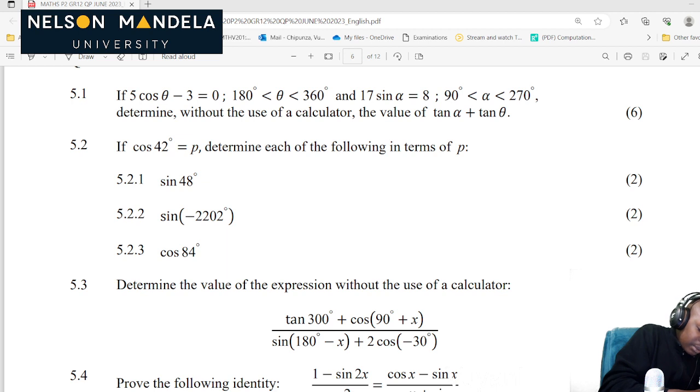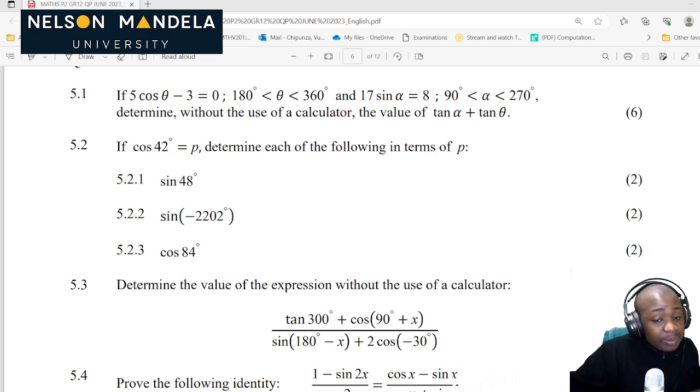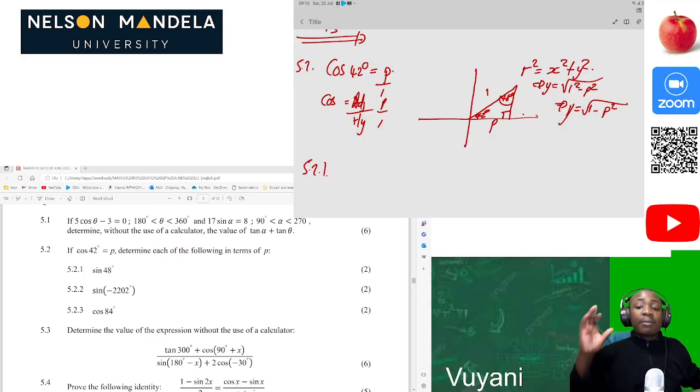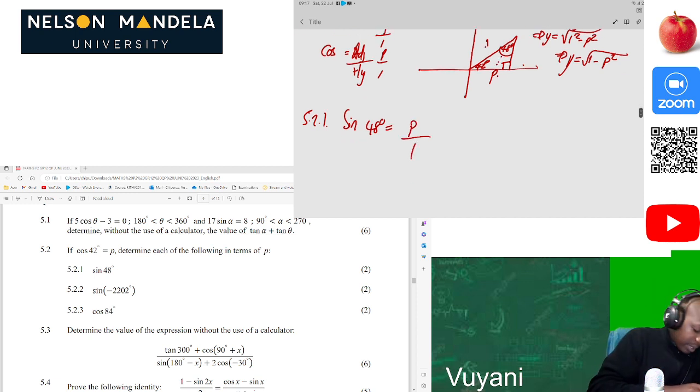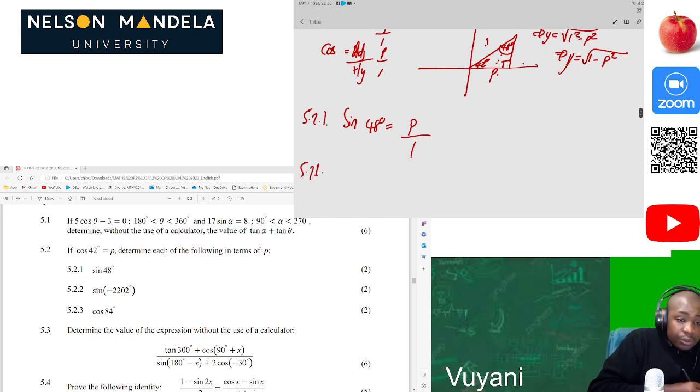In other words, the missing angle is 48 degrees, because from Euclidean geometry, by now everyone knows that the sum of all angles in a triangle adds up to 180 degrees. Now we can proceed from that. So sine of 48 degrees will be equal to what? P over 1, opposite over hypotenuse. Then we are done.